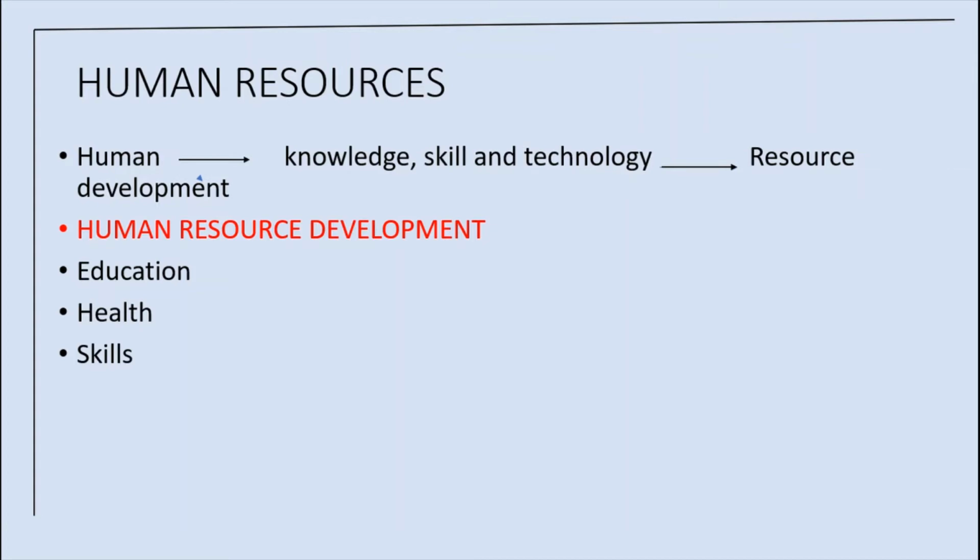Of course, this helps in the development of other resources. Education, health and skills are the three pillars of human resource development, HRD. What are the three pillars of HRD? Education, health and skills.